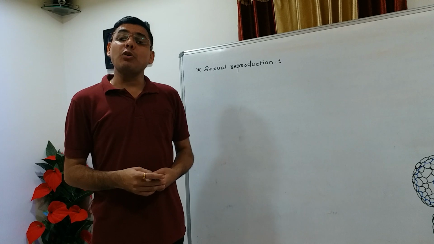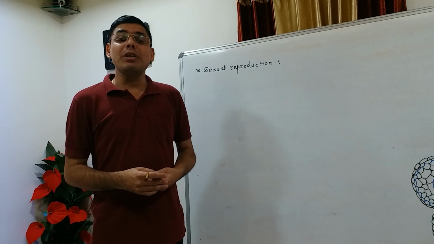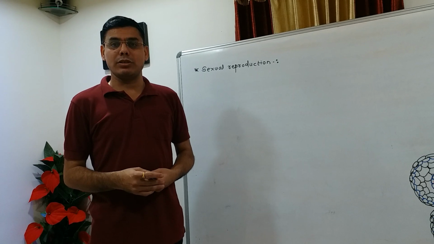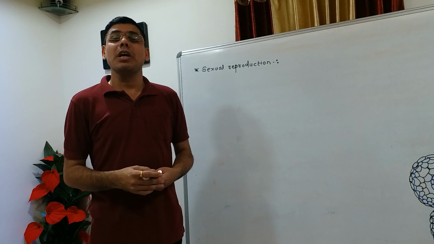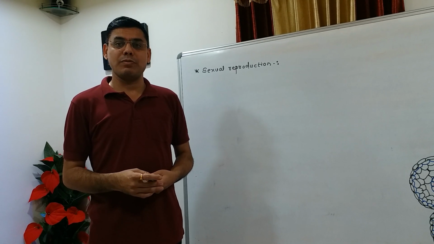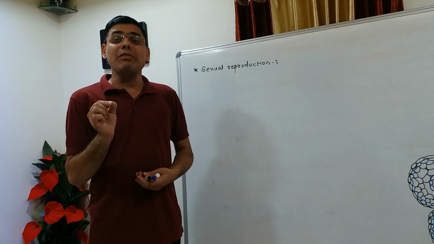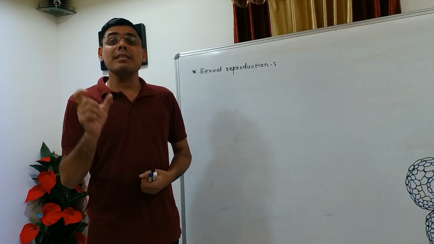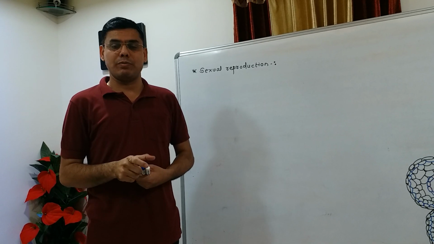When progeny are obtained during sexual reproduction, they show variation from the parents, and these variations are helpful for the evolution of organisms. So today we will discuss which events take place in sexual reproduction.